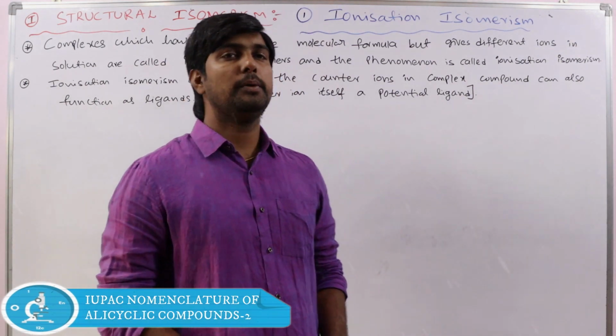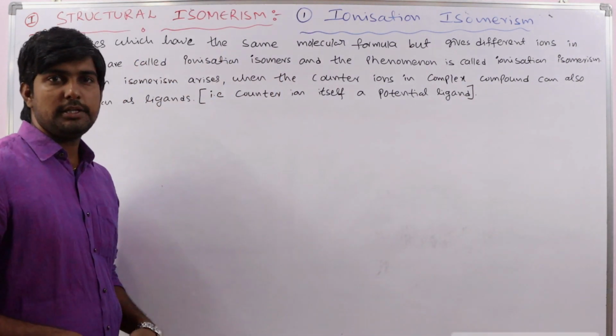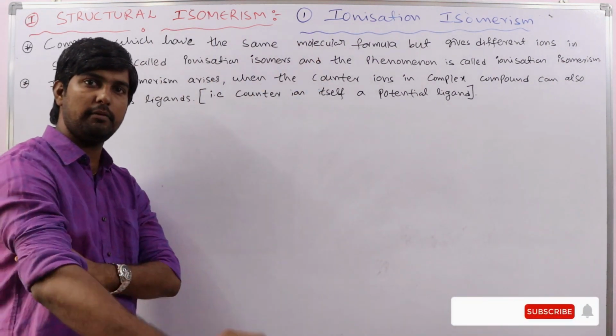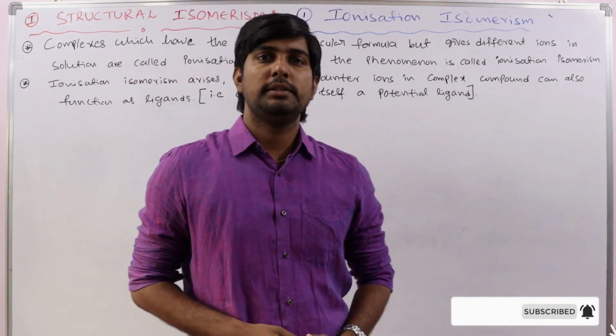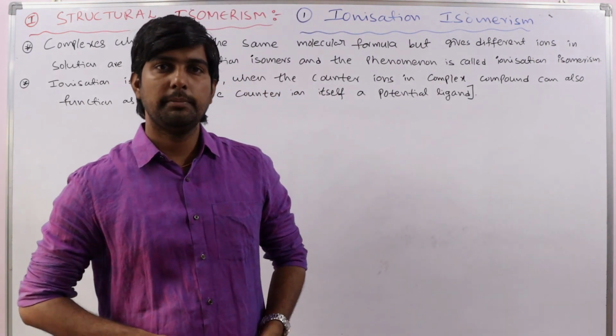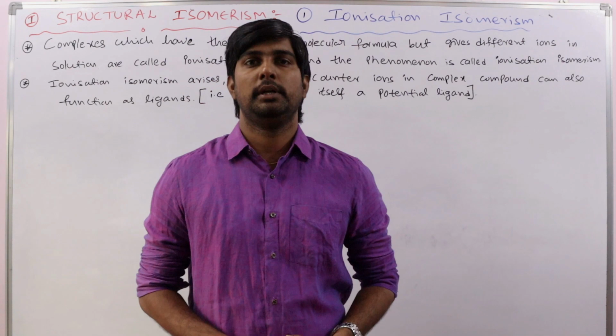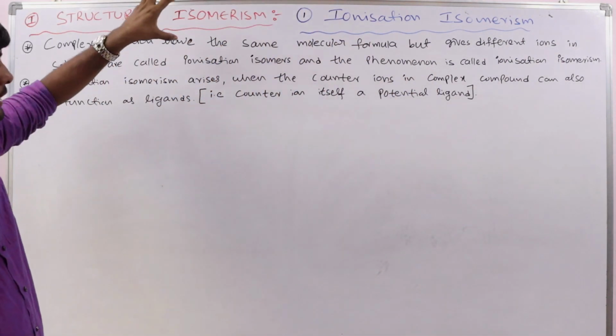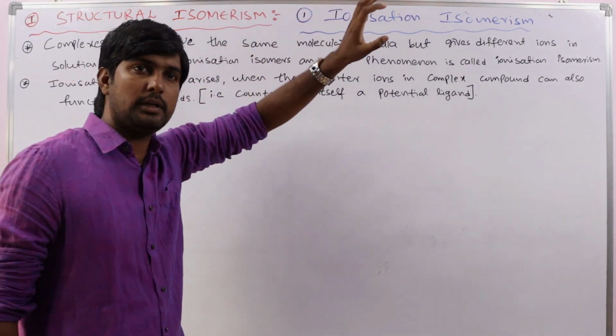In this lecture, we are going to discuss ionization isomerism. That is one type of structural isomerism. In the previous lecture, we discussed what isomerism is and how many types there are in coordination chemistry. First, we are dealing with structural isomerism.